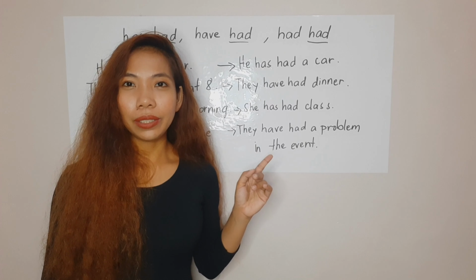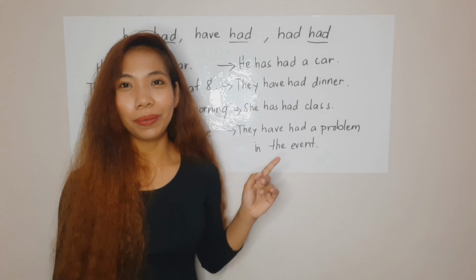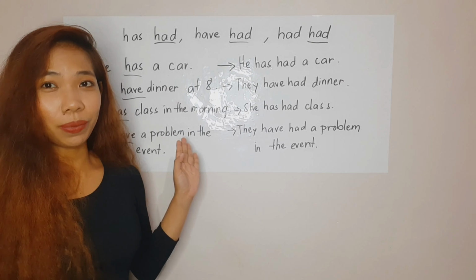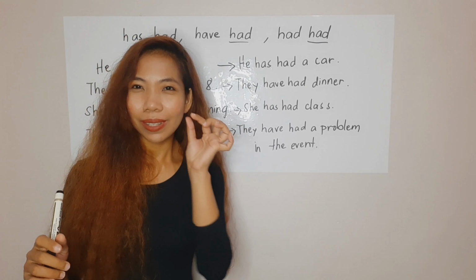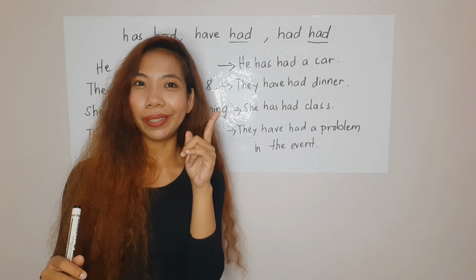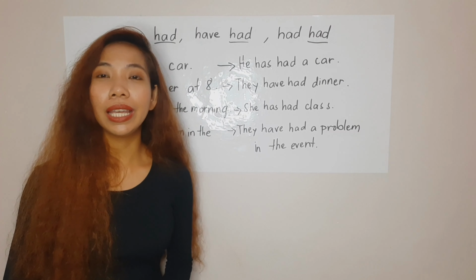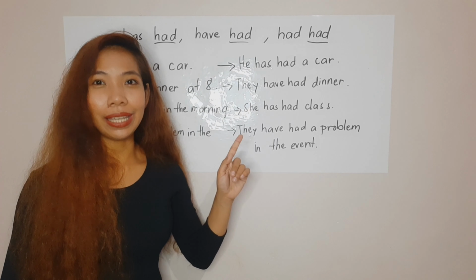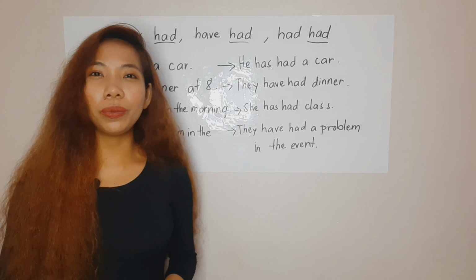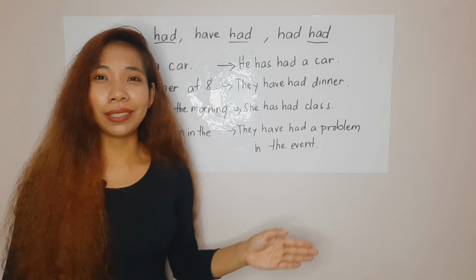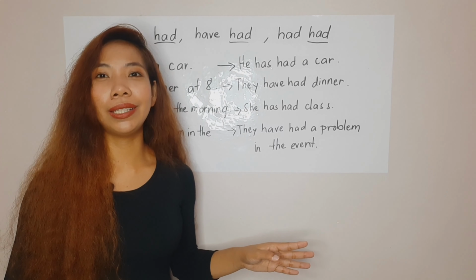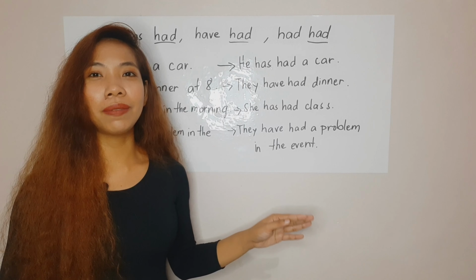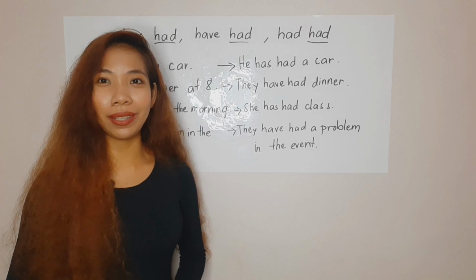So what I did, I just wrote sentences there which are almost the same as the previous ones. I've just inserted one word. For the first one, instead of he has a car, I added had. He has had a car. Again, he has had a car. Second one, they have had dinner. For the third one, she has had class. For the last one, they have had a problem in the event.